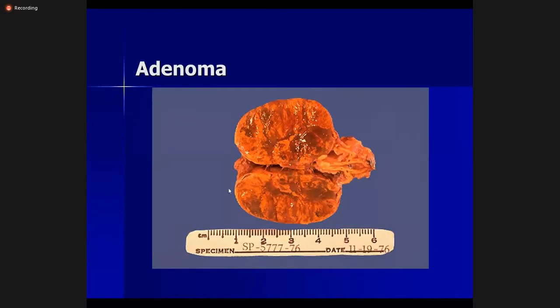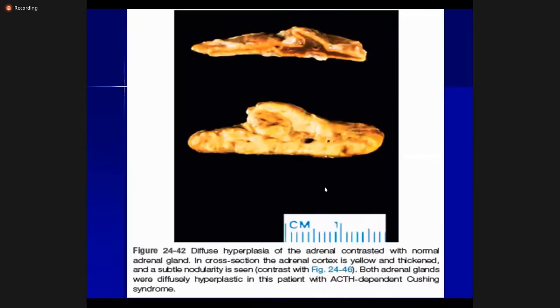So this is an adrenal adenoma, which may secrete either cortisol, mineralocorticoids, glucocorticoids, or sex hormones, resulting in excess secretion of any of these. So adenomas can be functional and they can be non-functional.